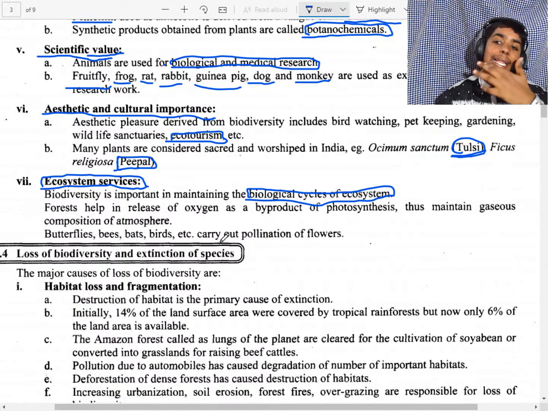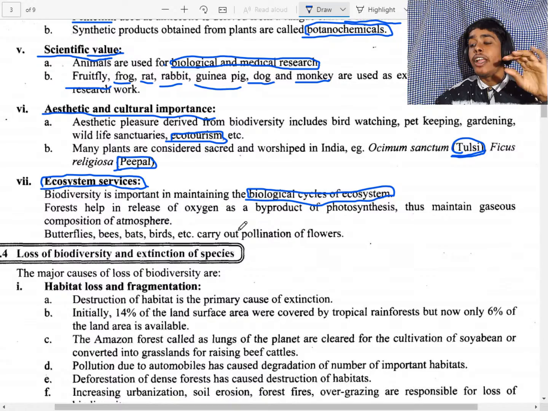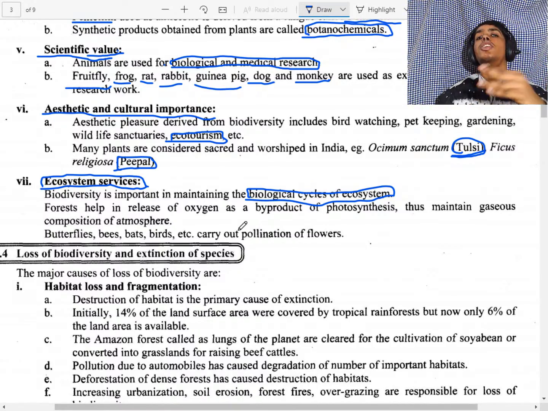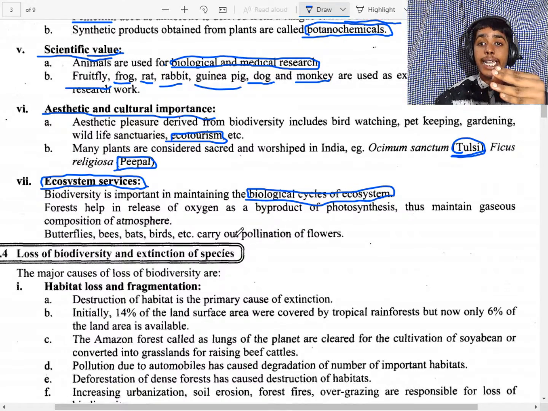Now, forest release. I said that if a forest has more plants, it helps increase the oxygen content in the atmosphere and decrease the carbon dioxide content, and it will help reduce the greenhouse gases and global warming.